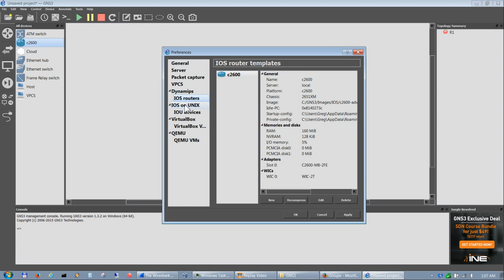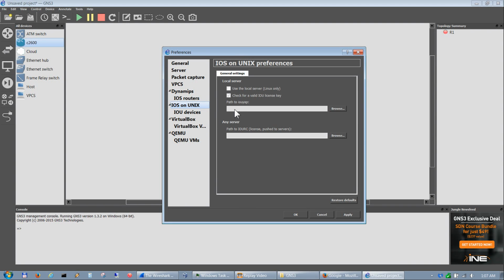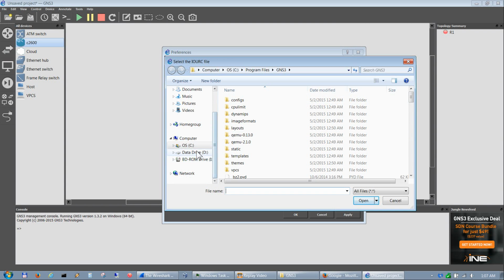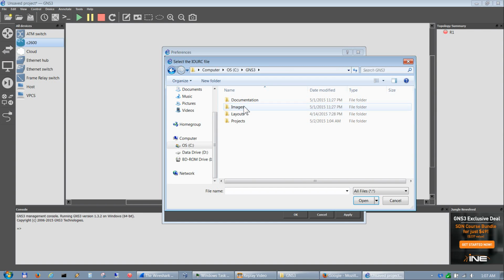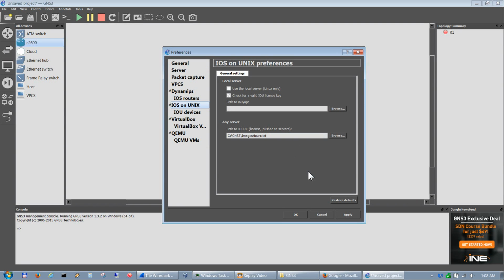So let's go and install iOS on Unix, which is known as IOU. So the only thing we do in here is we add the IOURC license file. So we go browse, and that's in the C GNS3 images folder, and I keep it in the root of there. That's this IOURC, so that you let that put the path there, so it gets added there and also into Virtualbox, as you'll see in a minute. So go ahead and hit apply to that.